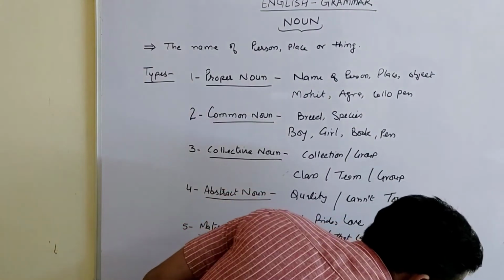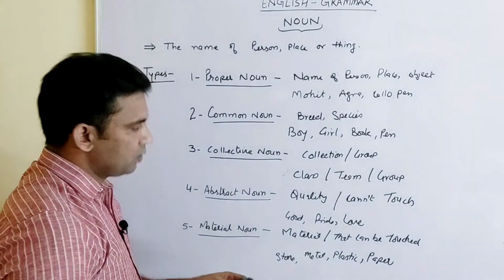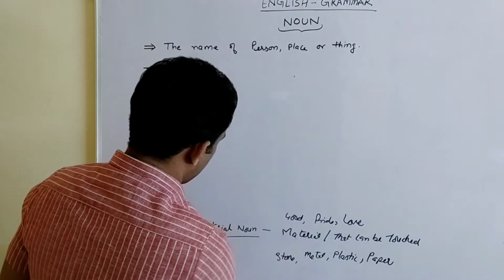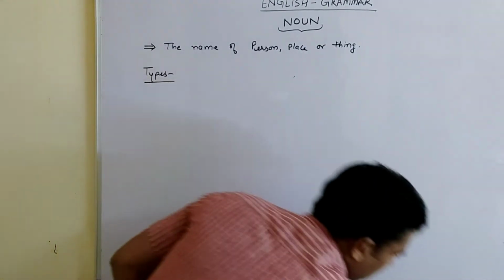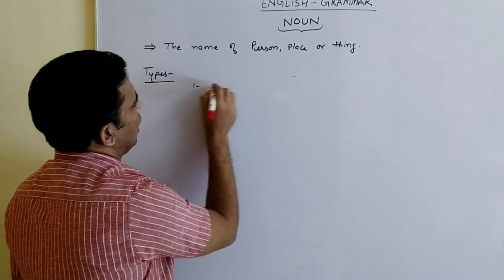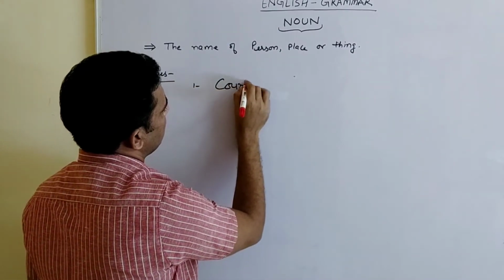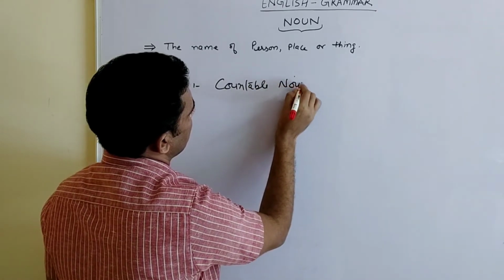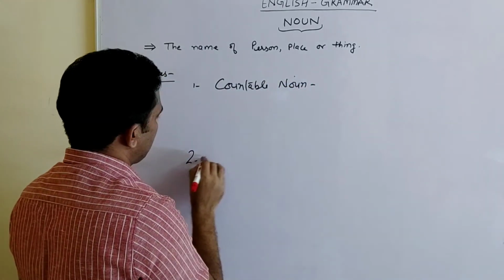Further, we can also divide that into 2 more types of nouns, which are called countable noun and uncountable noun.